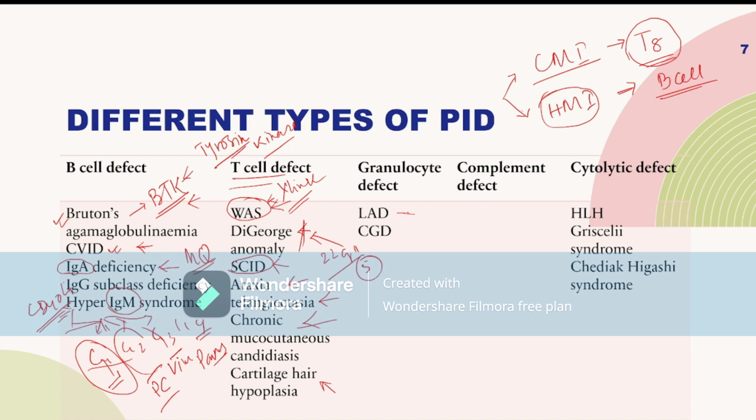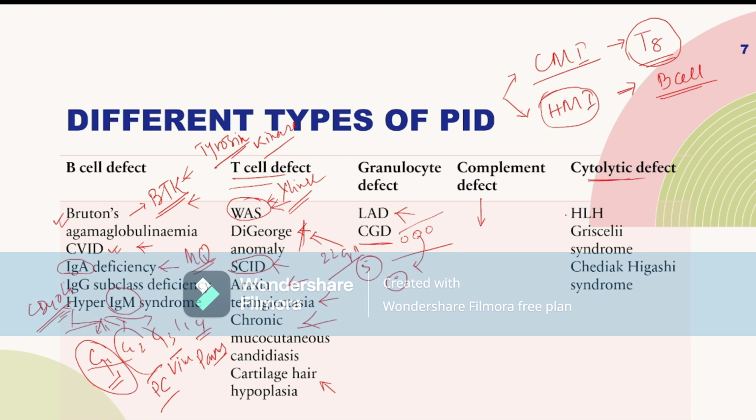The first is LAD, that means leukocyte adhesion deficiency. The leukocyte, that means neutrophil, is present in the blood, but it cannot go by chemotaxis to the inflamed site. After that, this is CGD, that means chronic granulomatous disease. Complement defect: there are different types of complement defect, complement 1, complement 2, complement 3, and so on. And the child is mainly suffering from polysaccharide-encapsulated bacterial infection.